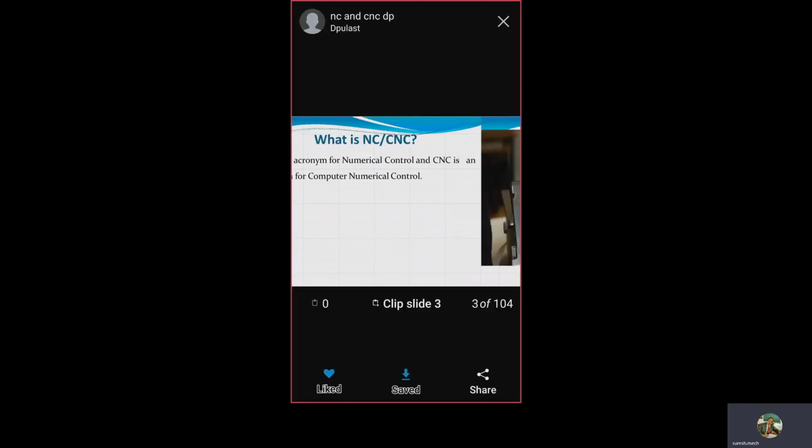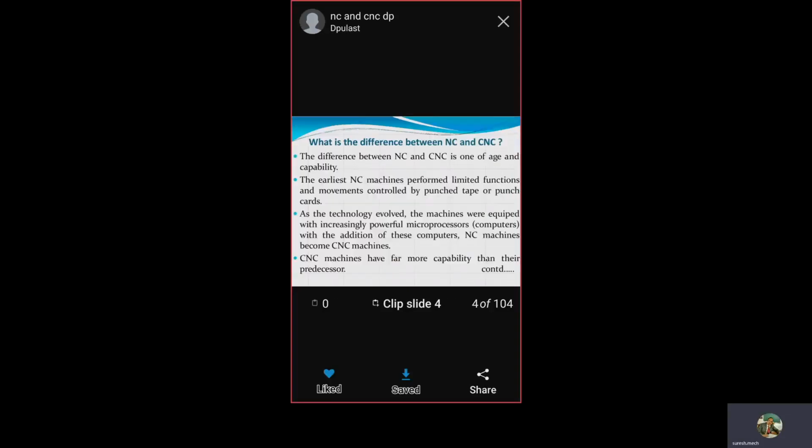Therefore, NC is that technology in which a program in the form of numbers, alphabets and special symbols is used to execute and convert into the required work.